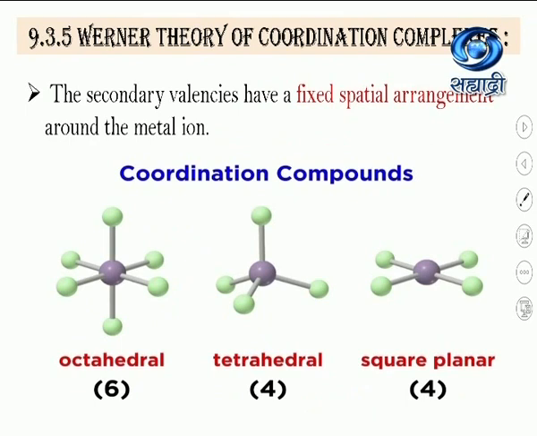Now the secondary valency has a fixed spatial arrangement around the metal ion. If the coordination number or the secondary valency of that compound is 6, it shows an octahedral shape. If the coordination number or secondary valency is 4, that compound shows tetrahedral geometry, or it can also show square planar geometry.